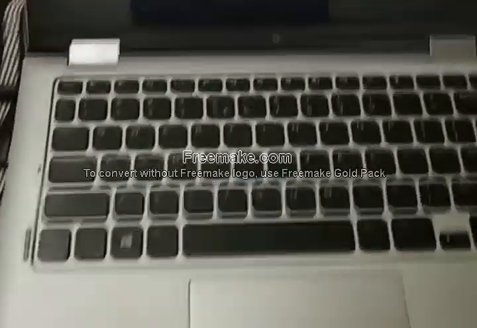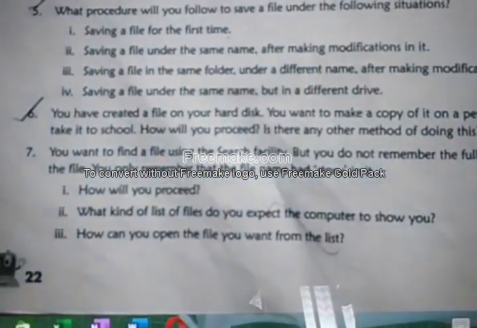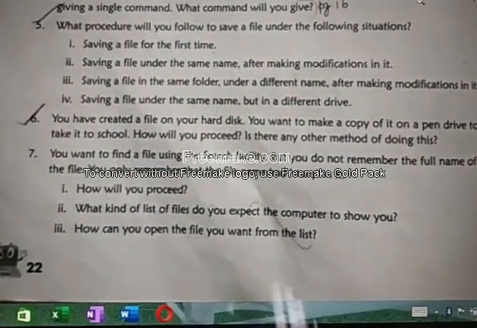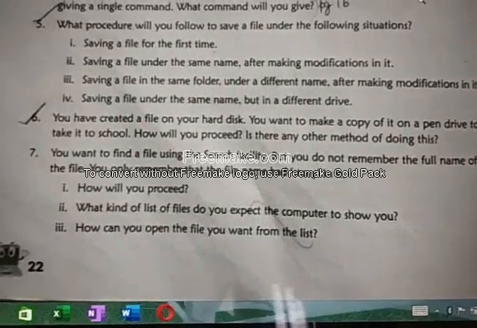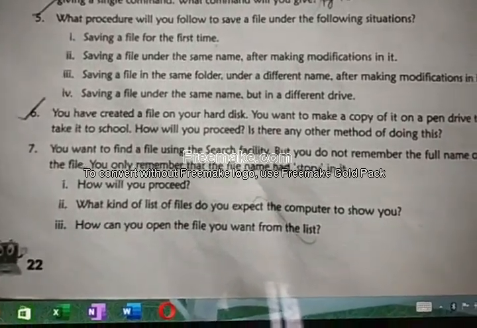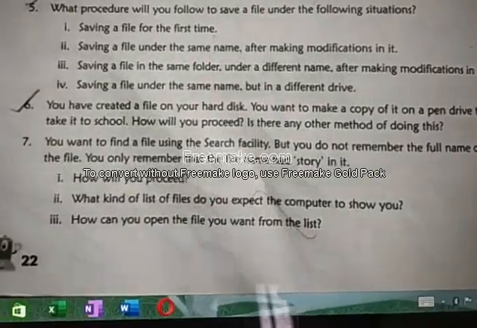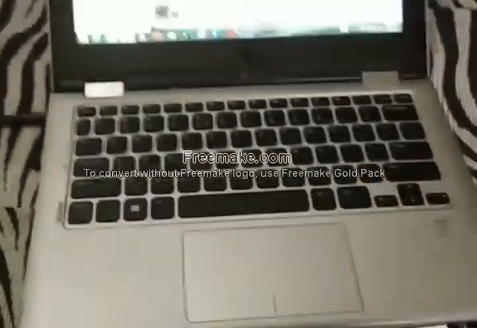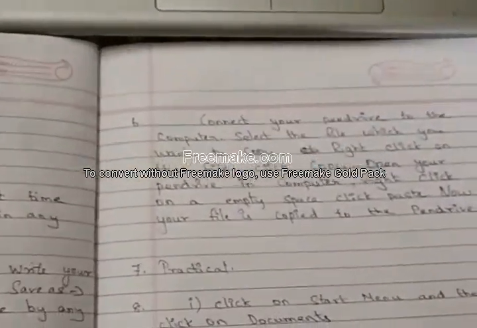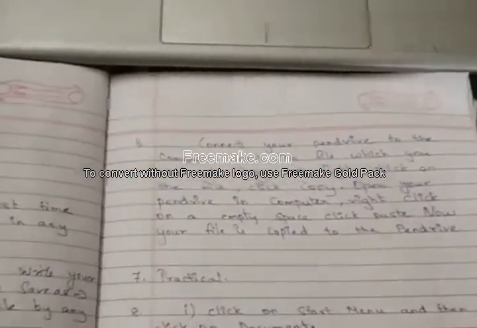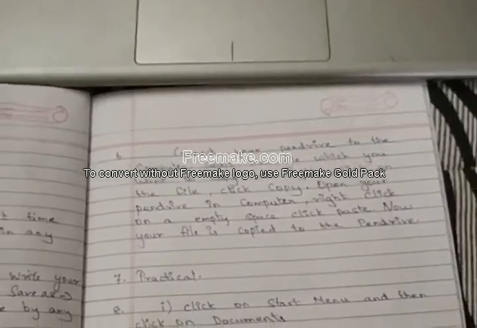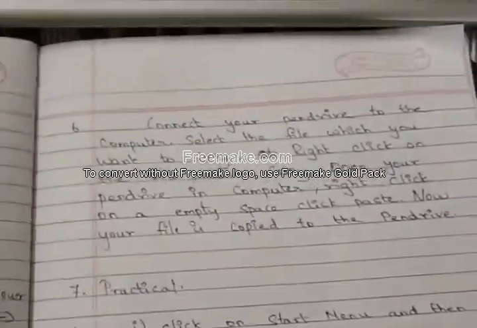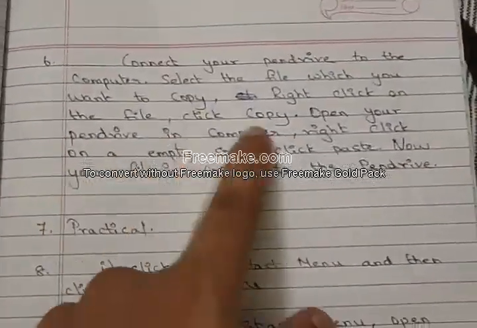Okay students, now sixth question. You have created a file on your hard disk. You want to make a copy of it on your pen drive to take it to school. How will you proceed? Now you have saved the file on your hard disk. You want to copy it to the pen drive and take it to the school. What is the procedure? You know that very well, right? So I have written it theoretically. We will go through that.